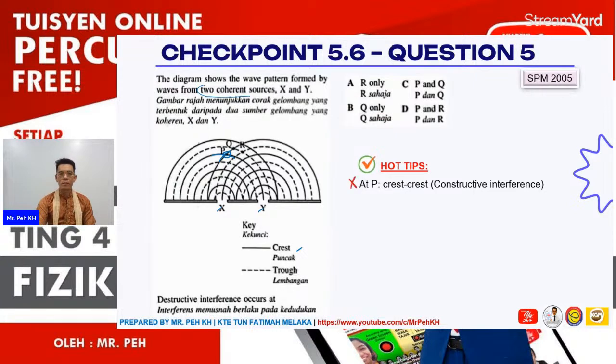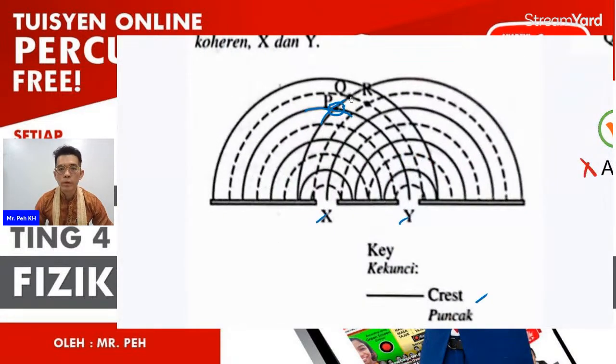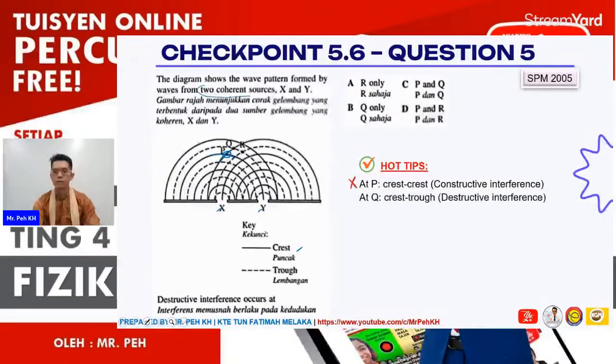Then we discuss point Q. Point Q here will be where one straight line crest meets with the dash, so it will be destructive. So it's what we want.